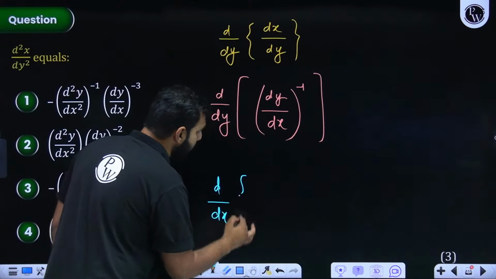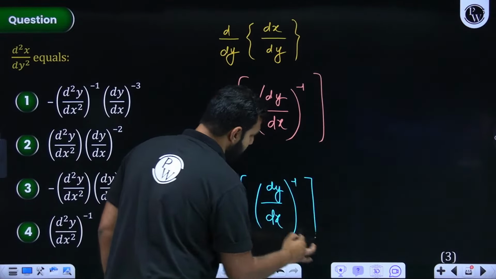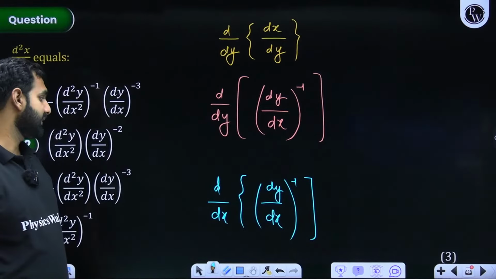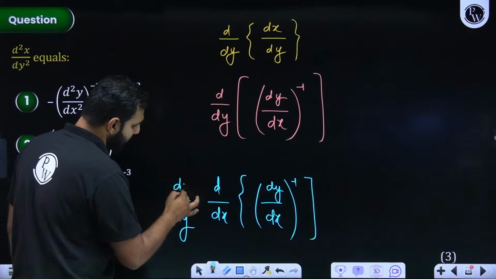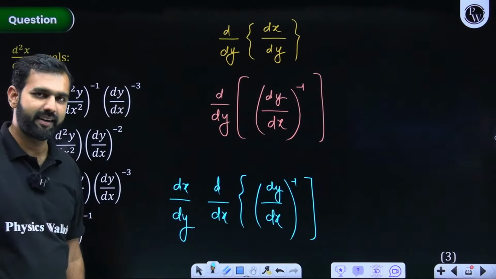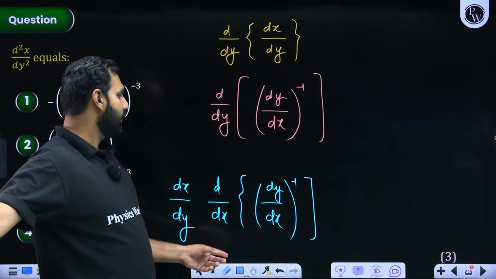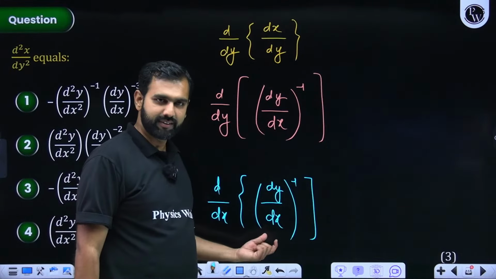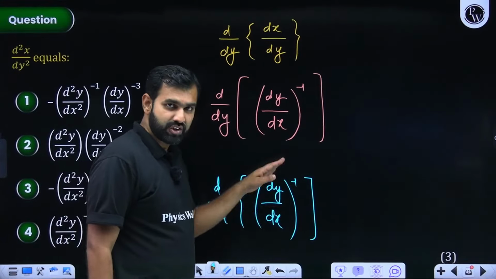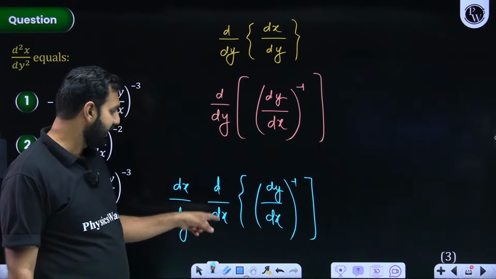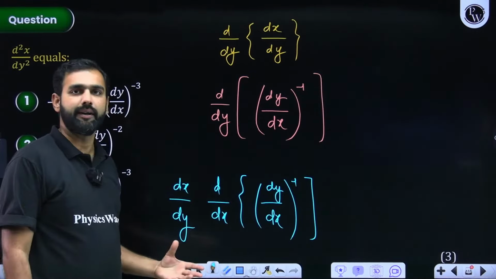Dx I'm introducing here with respect to this dy by dx raised to the power minus 1, pay attention to this. But when I introduce this dx, I need to balance it out. So can I have this dy with that dx getting balanced? Everybody listening and understanding this, what did I just do? All the participants, or shall I re-explain this part? All I did was, I could see that here dy by dx will be an expression in x. Even if you take its inverse, means reciprocal, that will still be an expression in x. So that expression in x, when needed to be differentiated with respect to x, I need a dx here. So that dx I have brought with this adjustment. Everybody with me on this?